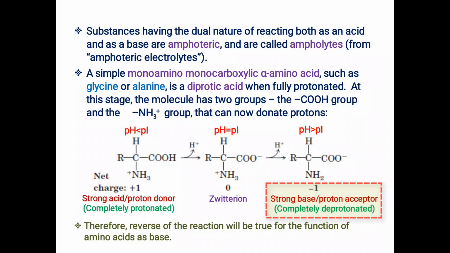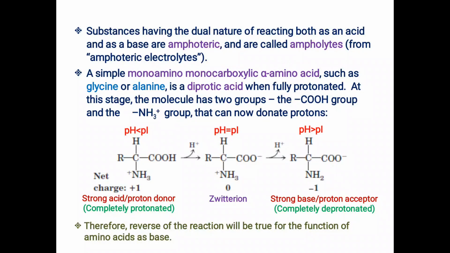So it is now behaving as a proton acceptor only, or a strong base. The net charge on this species will be minus 1, a net negative charge on the completely deprotonated form of the amino acid whenever the pH of the solution is higher than the pI value.